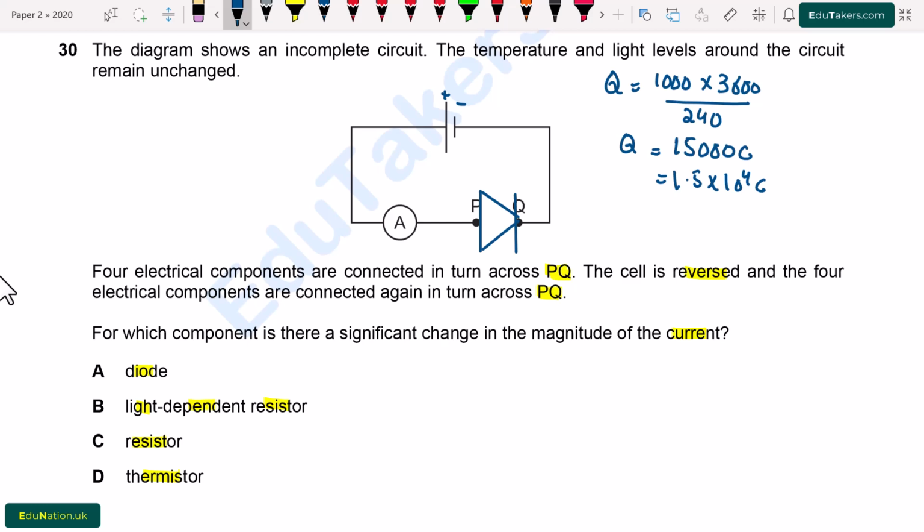So here the cell is positive while it is negative. It means that current is flowing from positive to negative. So it is the direction of the current.